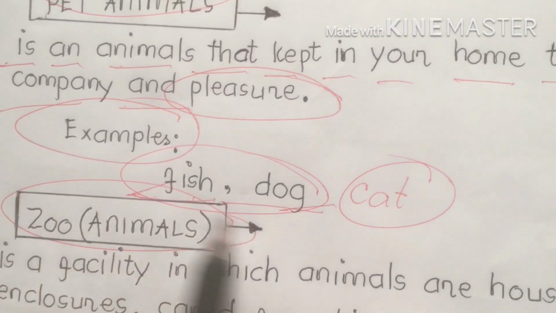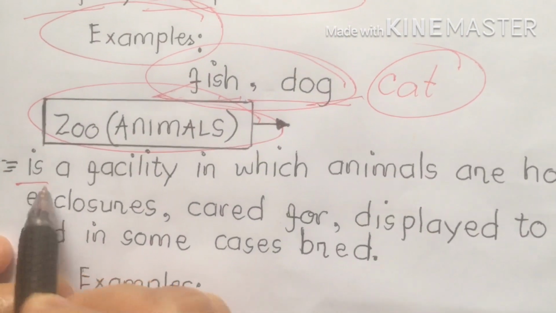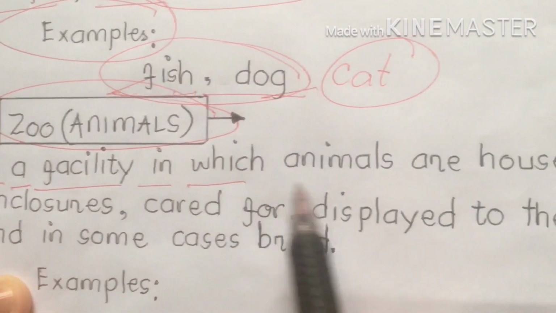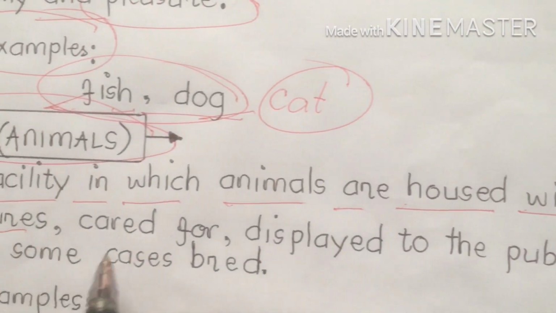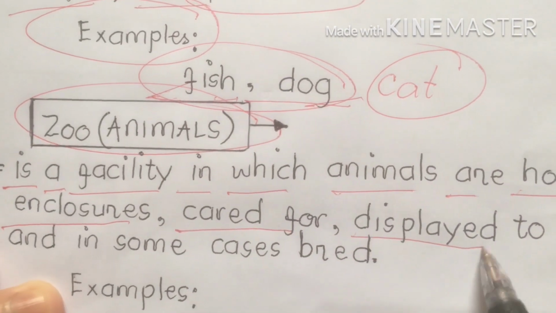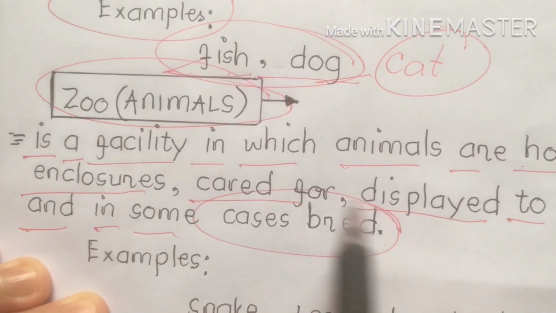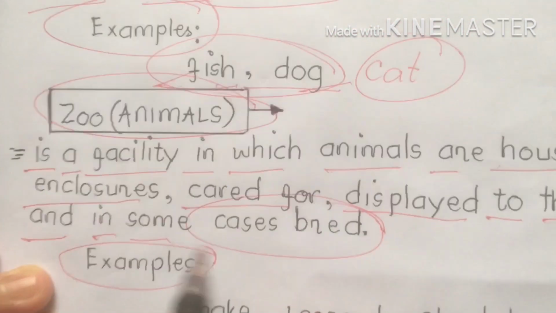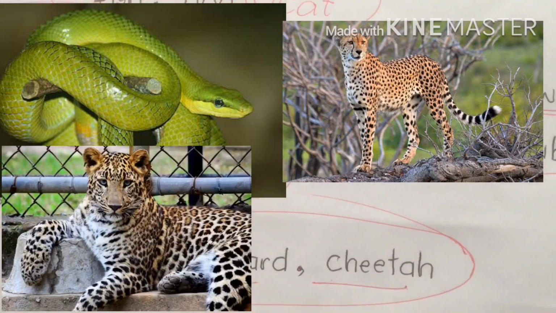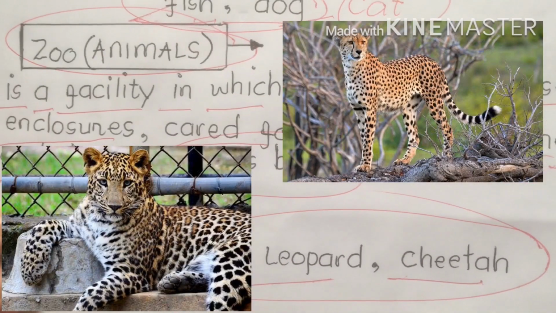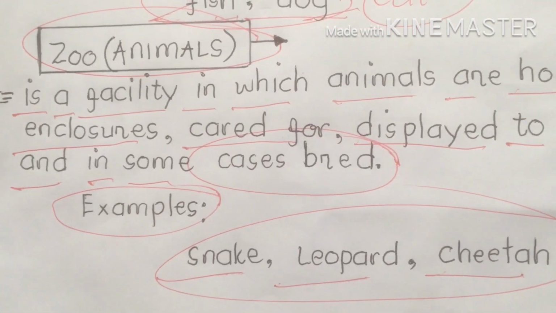Next, zoo animals. Why do we call them zoo animals? Remember, a zoo is a facility in which animals are housed within enclosures, cared for, displayed to the public, and in some cases, bred. Examples: snake, leopard, and cheetah. This class is not considered pet animals. We can't keep these in our house because they are considered wild animals. That's why we put them in the zoo.